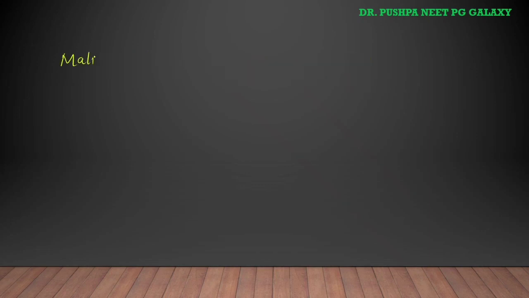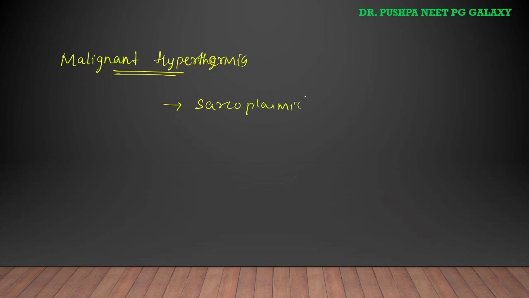Malignant hyperthermia. This occurs in individuals with an inherited abnormality of the skeletal muscle sarcoplasmic reticulum. There is a defect in the sarcoplasmic reticulum.